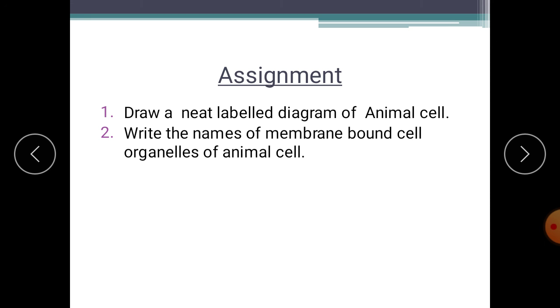Assignments for today's class: there are two questions. First question is, draw a neat labeled diagram of an animal cell. And the second assignment is, write the names of the membrane-bound cell organelles present in the animal cell. You have to mention their names.